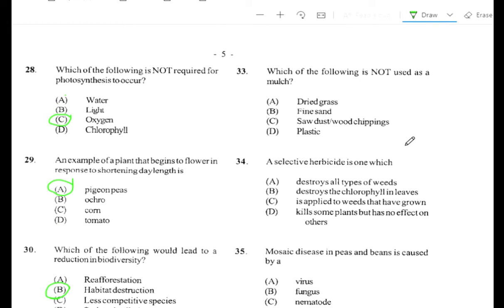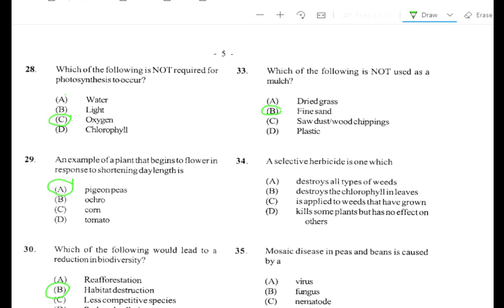Alright, question number 33. Which of the following is not used as a mulch? A, dry grass. B, fine sand. C, sawdust, wood chippings. D, plastic. Alright, the answer is B, fine sand. Now, if you're on a commercial, large farm, then you'd want to use plastic because that's economical. If you have a very large farm, the dry grass will take a lot of labor. So depending on the size of the farm you have, you choose the type of mulching material. So the answer is B. You don't really use fine sand for mulching.